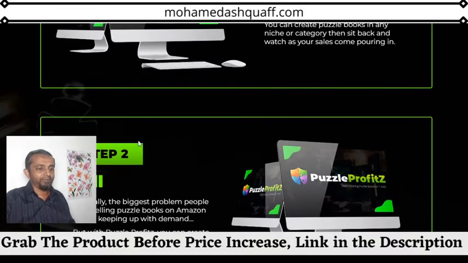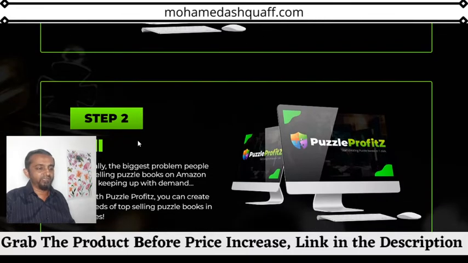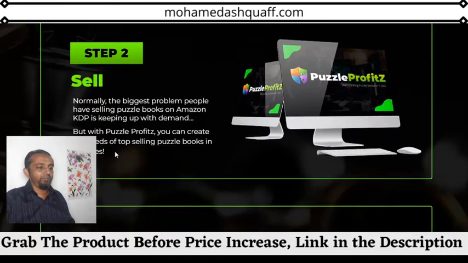And then you think it is very easy to publish a product and get the sales then and there with Amazon. Okay, step 2 is sell. Normally the biggest problem people have selling puzzle books on Amazon KDP is keeping up the demand. But with Puzzle Profit you can create hundreds of top selling puzzle books in minutes.